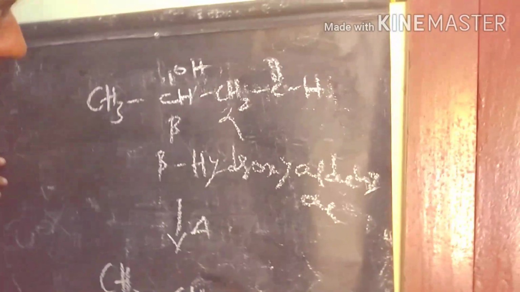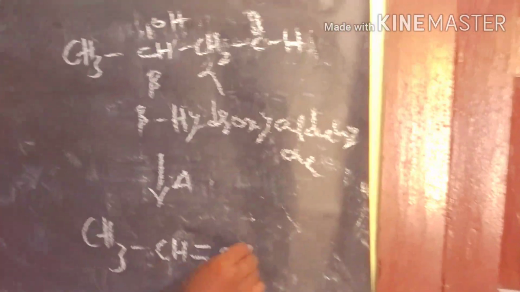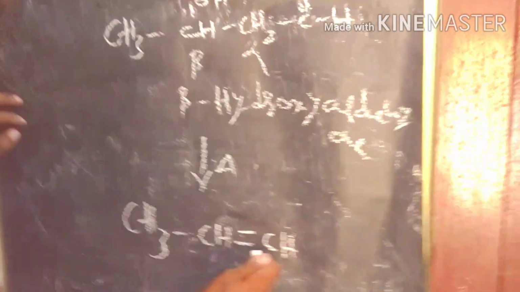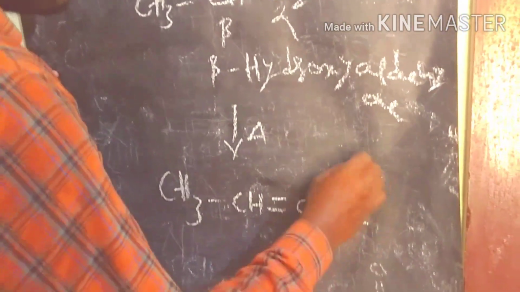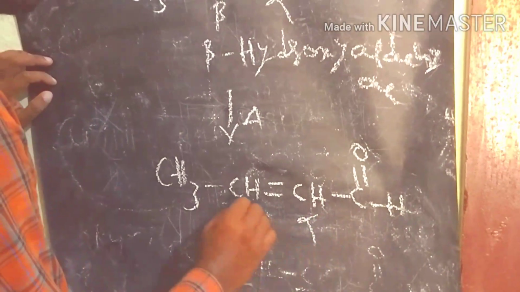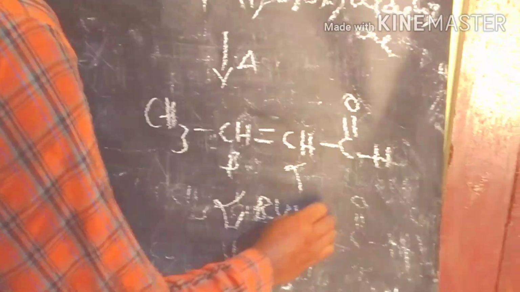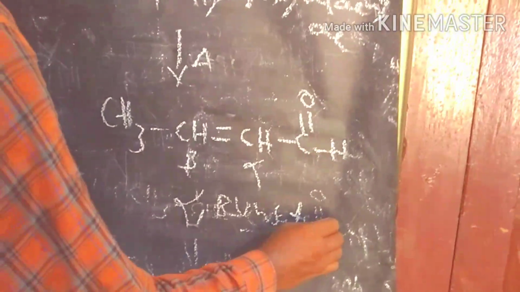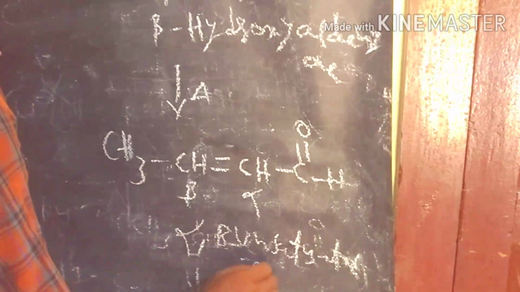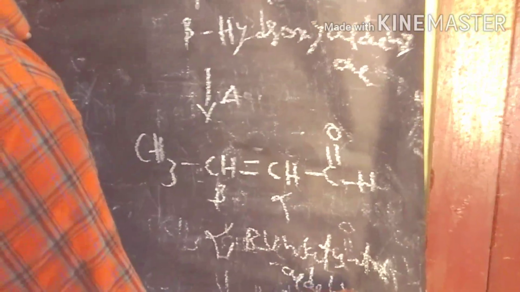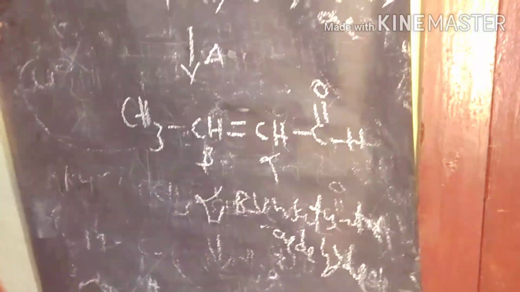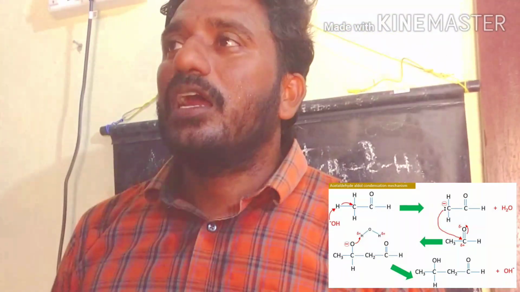So finally we form a new bond between CH and CH, a new pi bond. So finally we are getting the alpha beta unsaturated aldehyde. This is the product we are getting finally. It is a very stable compound. For example, if you take acetaldehyde, we are getting crotonaldehyde as the product. So this is a very simple way of understanding the aldol condensation.